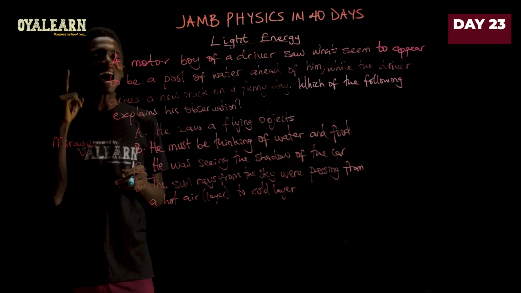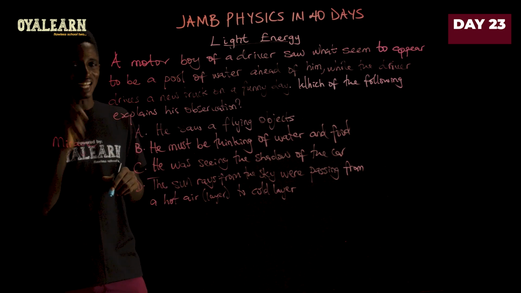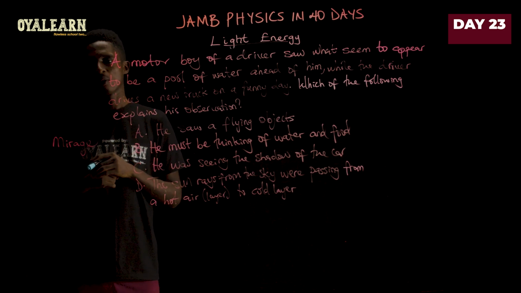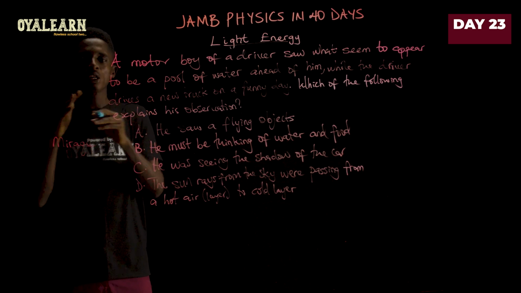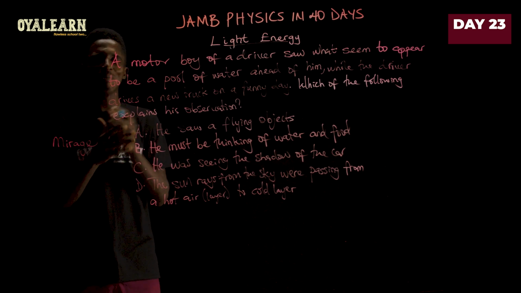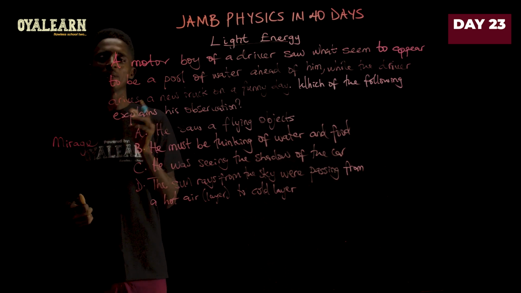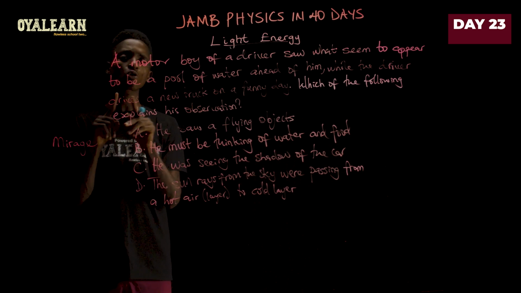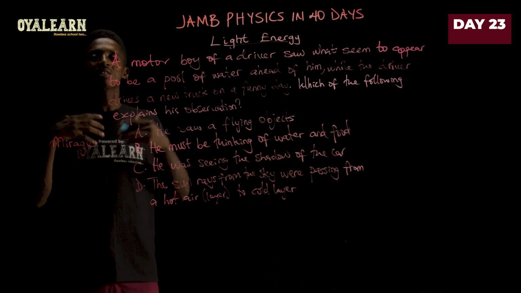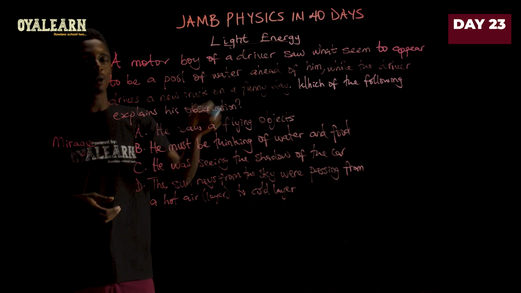Now, the conditions that make a mirage appear are these. One, light has to be traveling from an optically less dense to an optically more dense region. That is when it's moving from hot to cooler air. That is one of the conditions for a mirage to occur. The second is that the angle of incidence must be greater than the critical angle. When these two situations come together, they create what we know as total internal reflection, leading to a mirage.